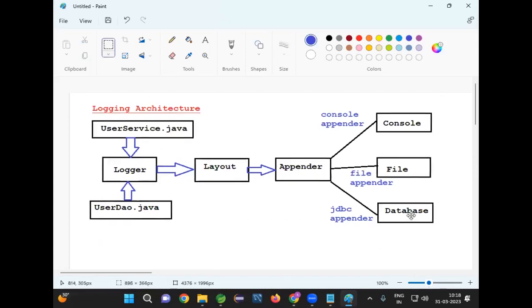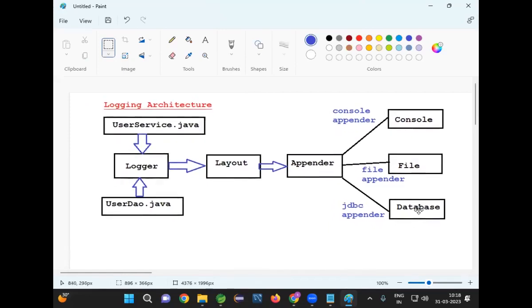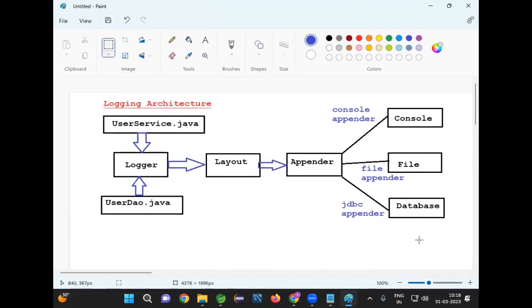What is the meaning of console appender? The log messages are stored on the console. If I want to store my message to a file, then I should go for file appender. If I want to format the log message, I need to use the layout. Are you guys able to follow me?